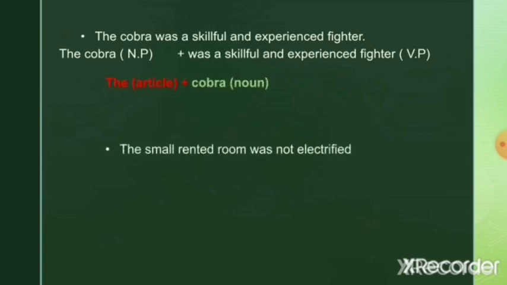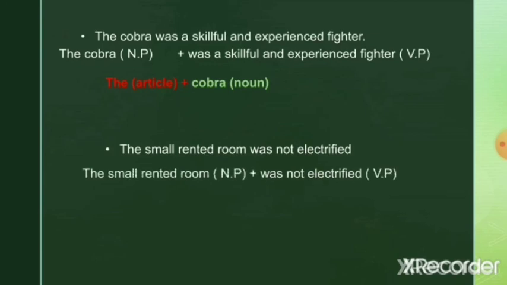See the next sentence. The small rented room was not electrified. They are talking about the room. So put all the words that come along with the word room under noun phrase and the remaining part under verb phrase. So here the small rented room is the noun phrase and was not electrified is the verb phrase. Now see the noun phrase here. Again there are two words that are used to describe the noun room. So you have to bring back quantifier and qualifier to your memory.